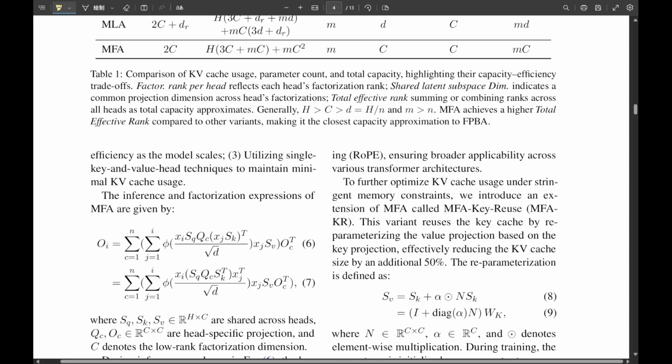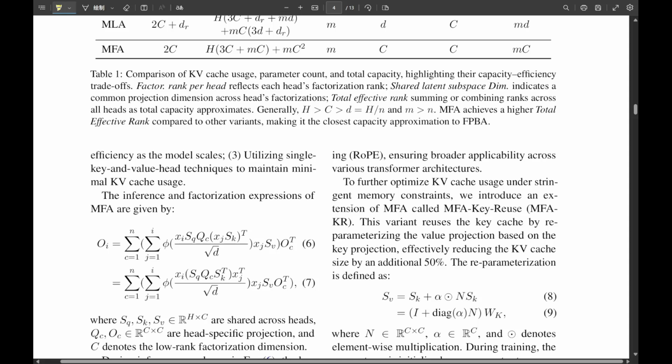It's like giving each chef in a kitchen a unique, complex recipe with lots of ingredients. That's like a high rank contributing to TR, but they still all need to fit and work efficiently within the shared kitchen space, the SLSD. You're balancing individual expressive power with the overall system's shared resources. Okay, I think I'm following. Balancing individual head power, rank, with the shared space, SLSD.